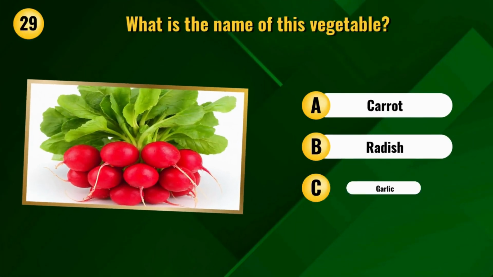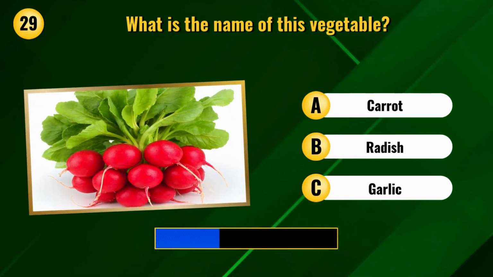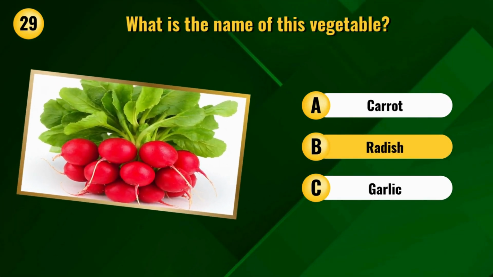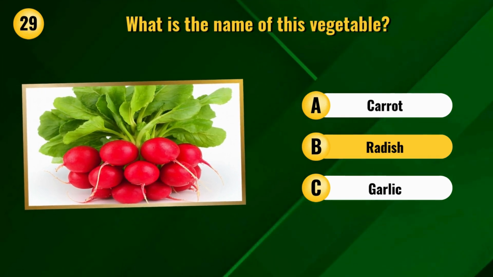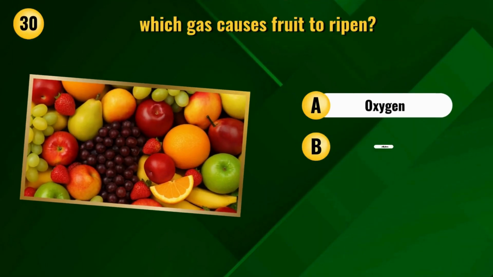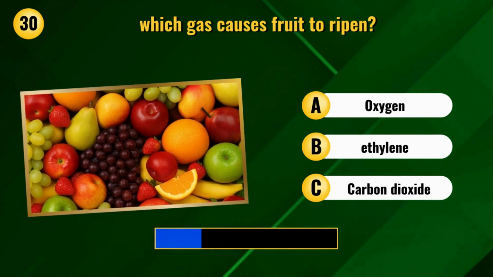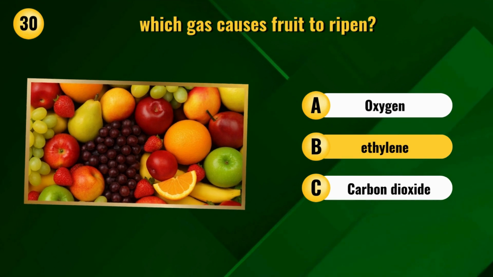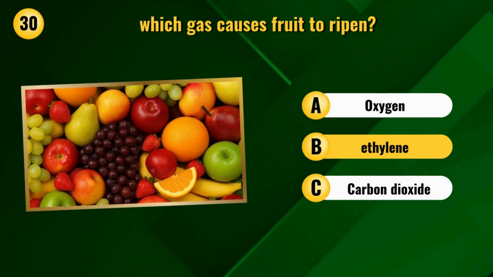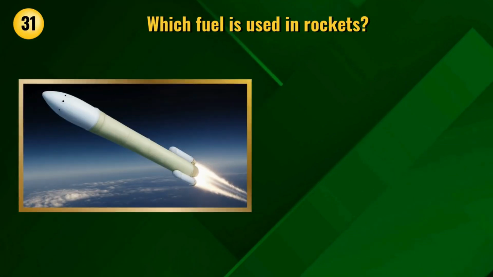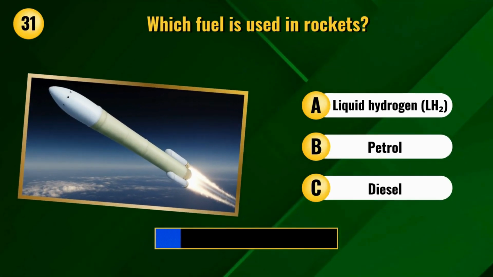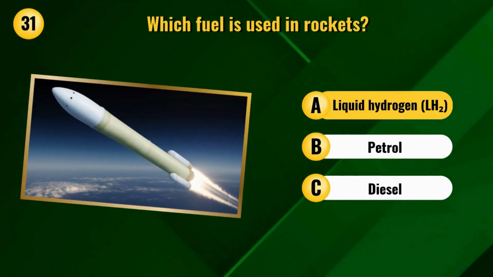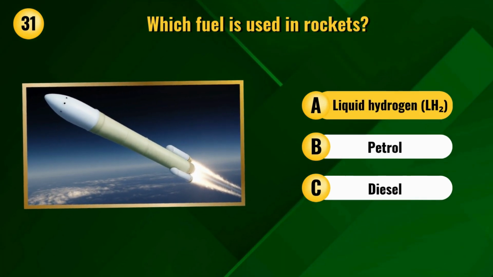What is the name of this vegetable? Radish. Which gas causes fruit to ripen? Ethylene. Which fuel is used in rockets? Liquid hydrogen.